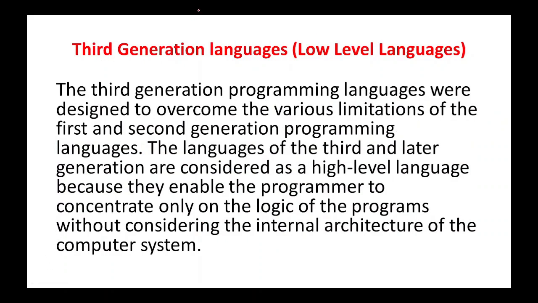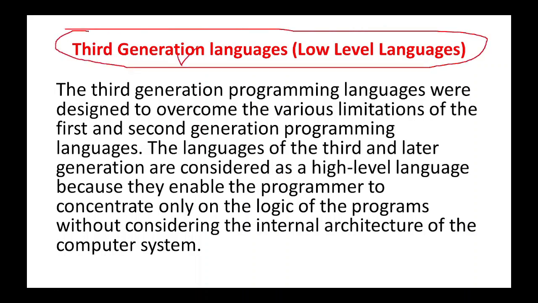Okay? The same sequence going on, and we move to the third generation language. The third generation language is known as low level programming language. This comes after the first and second generation. Languages like Algol and COBOL are used, and they are very similar to today's high level language programs, but they do not have the same options. So it is called low level language programs. Clear?